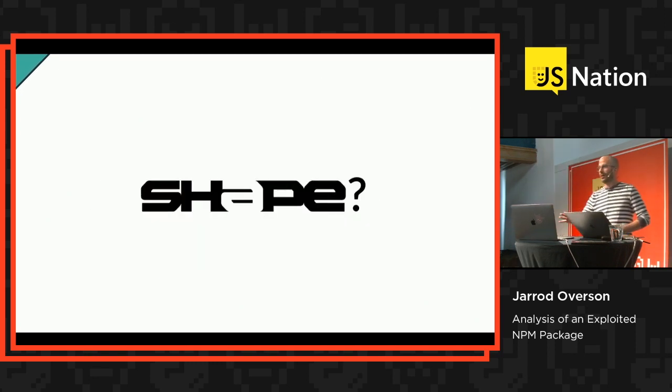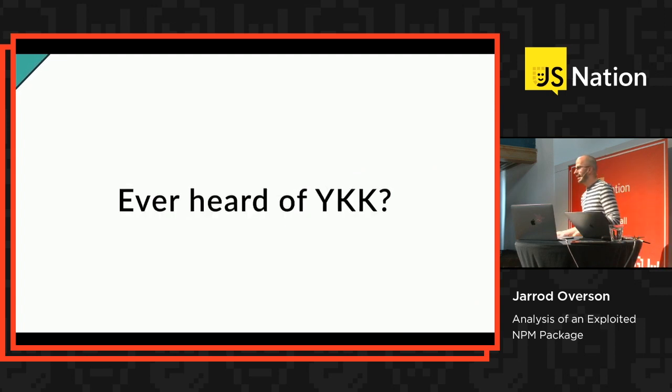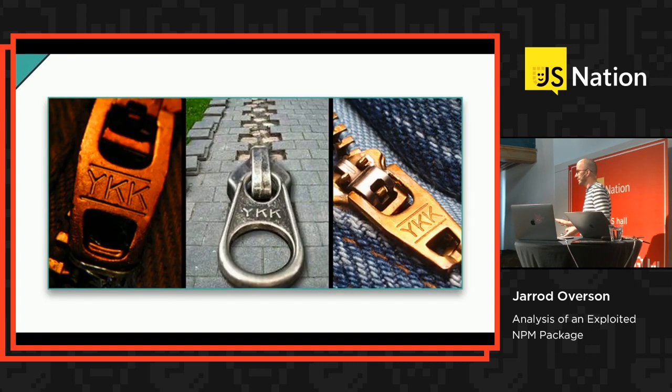So Shape, first of all, is a name that you probably don't know. Most people have no idea what Shape is. We're not cool like Twitter or GitHub. We're not making games or anything crazy. But have you ever heard of YKK? It's a company that all of you have used their product, but no one knows the company. They make virtually all zippers in the world. You check all your clothing right now, you'll probably see YKK on some of your zippers. All comes from one company.